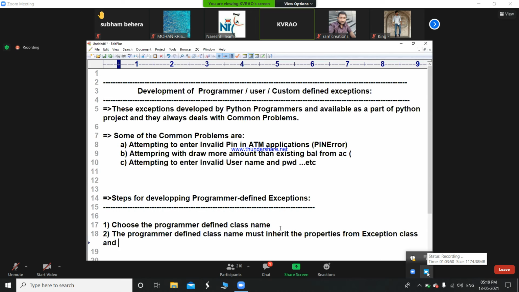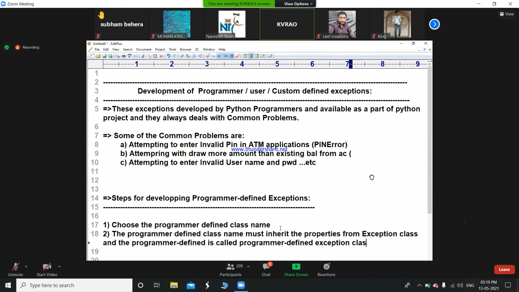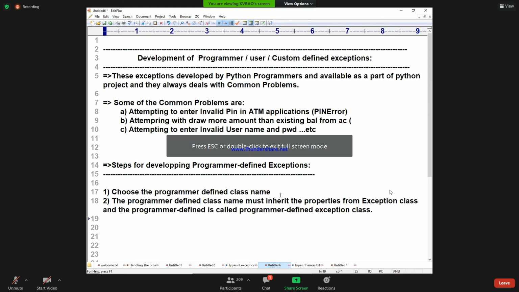And hence the programmer defined class is called a programmer defined exception class.